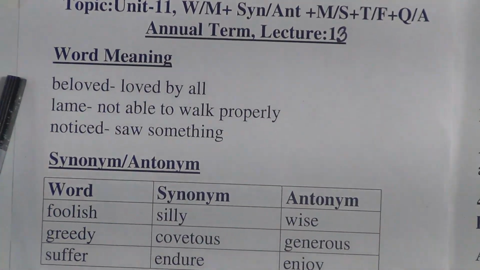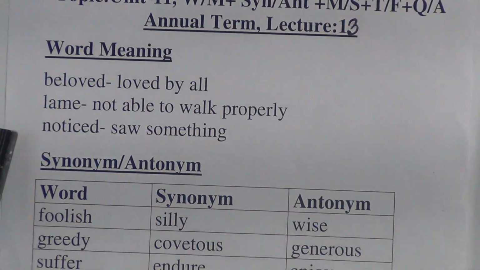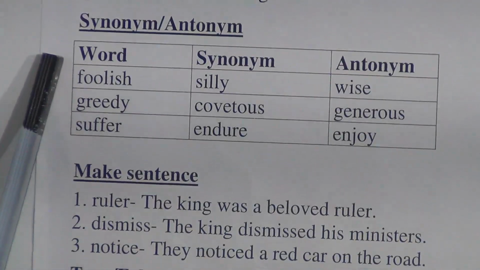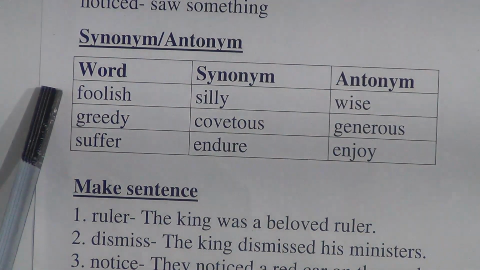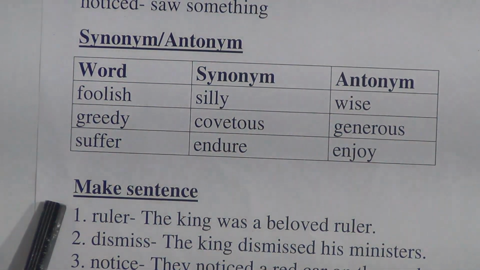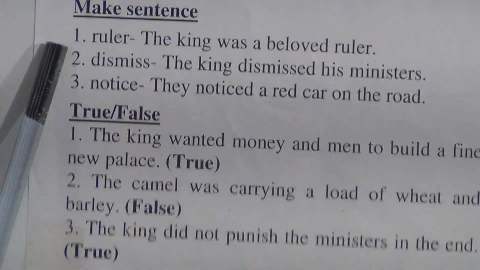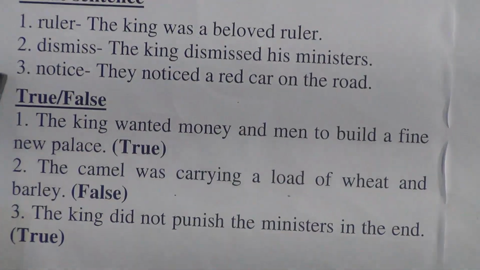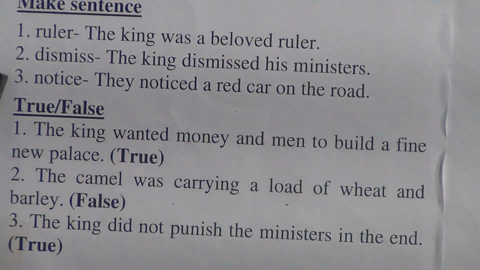Word meaning: beloved, loved by all; lame, not able to work properly; notice, saw something. Synonyms and antonyms: foolish, silly, wise; greedy, covetous, generous; suffer, endure, enjoy. Make sentence. Ruler: the king was a beloved ruler. Dismiss: the king dismissed his ministers. Notice: then they noticed a red car on the road.